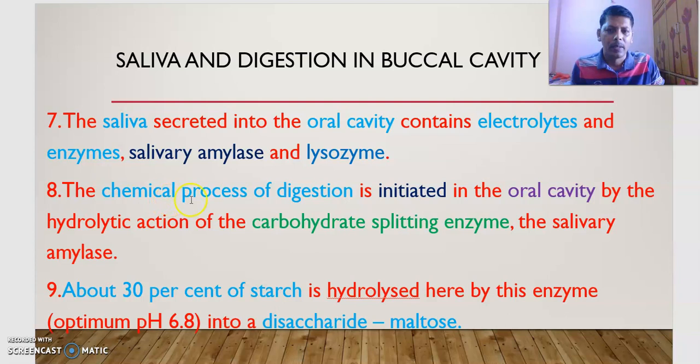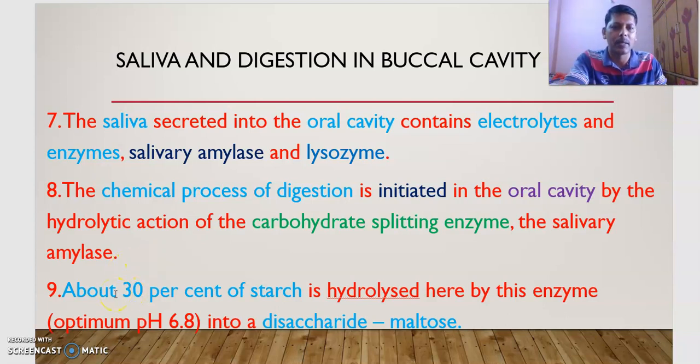Another important point, the chemical process of digestion. I told you digestion involves a mechanical process and a chemical process. The mechanical process is initiated in the buccal cavity, and the chemical process also starts in the oral cavity. Very important point: chemical digestion is initiated in which part of the alimentary canal? The answer is the buccal cavity or oral cavity. Who starts this chemical process? The carbohydrate splitting enzyme, salivary amylase, or alpha amylase, or ptyalin.